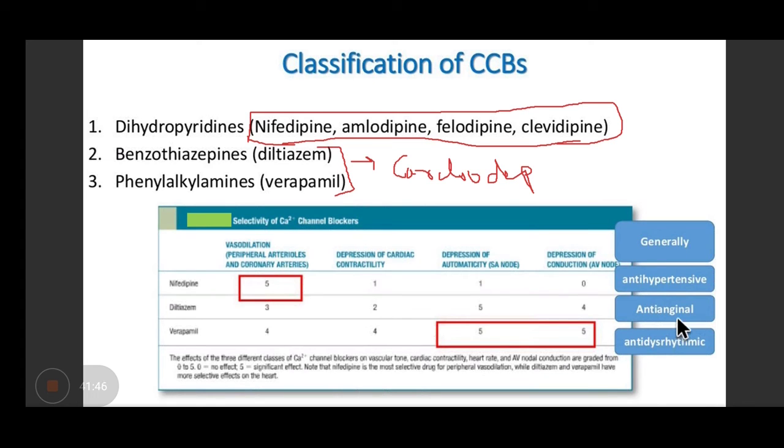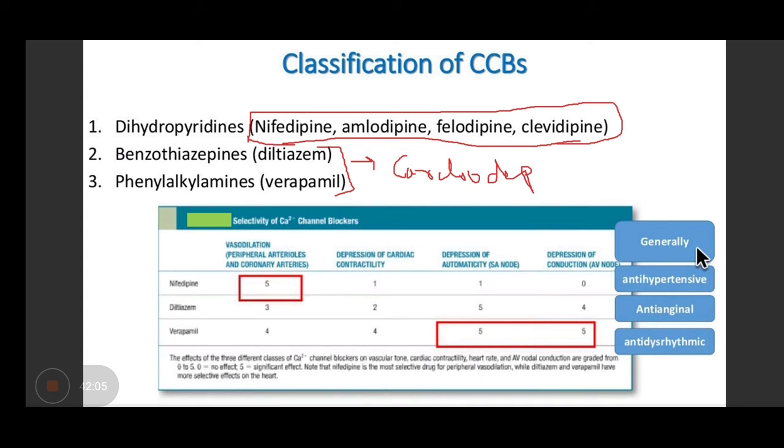Yes. So in case of hypertension, Sheetal has written that we will prefer dihydropyridines. And in case of angina, Prakhar says 2 and 3, that is diltiazem and verapamil. Very right. So let's try to understand the difference.